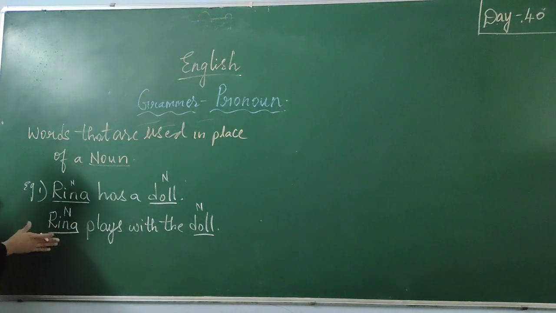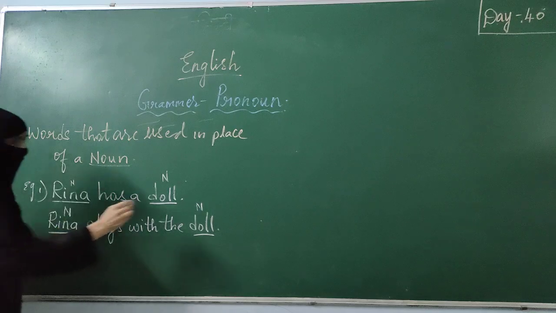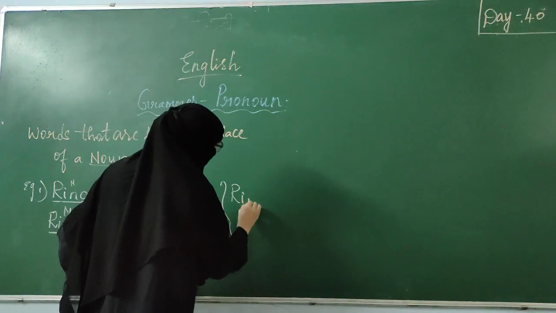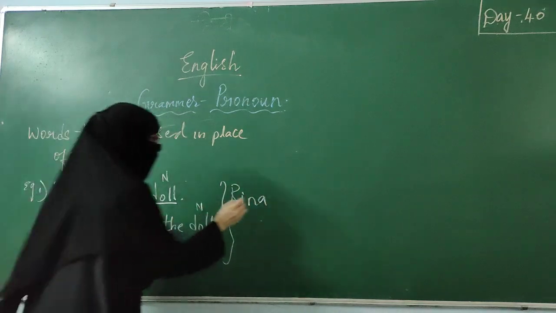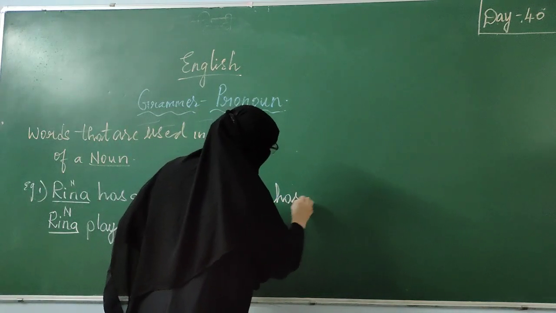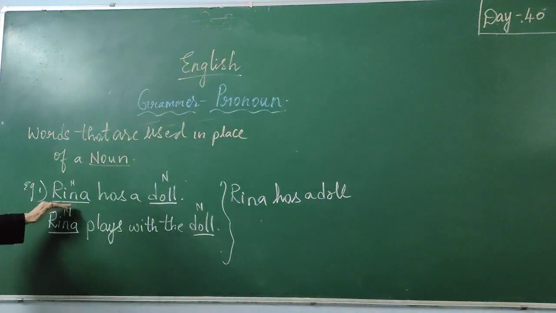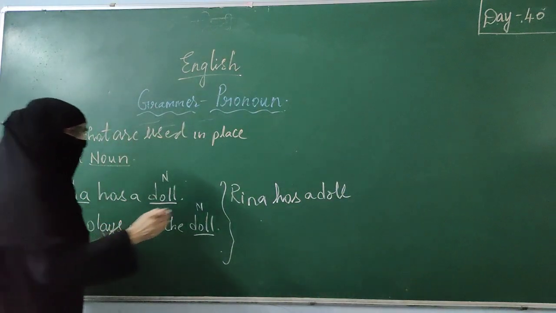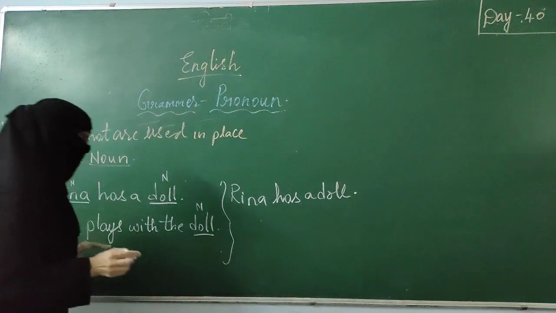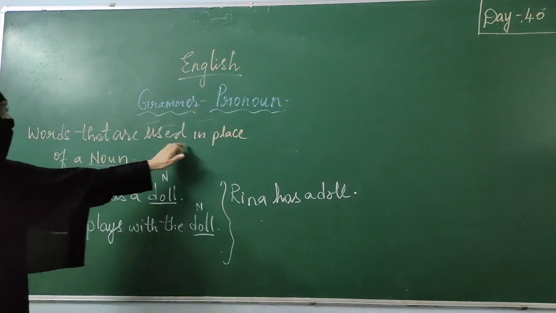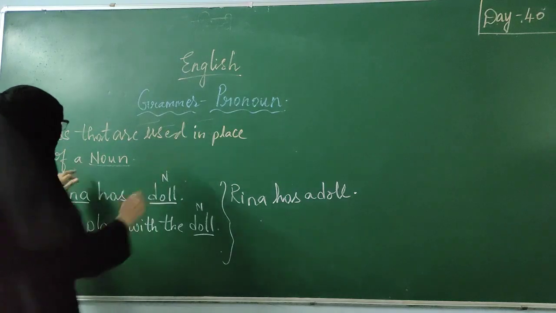So how are we going to change this into pronoun? See here. Reena has a doll. I am going to write this sentence as it is. Now in the next sentence the name is repeated. Words that are used in place of noun.